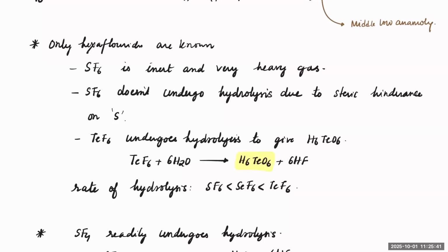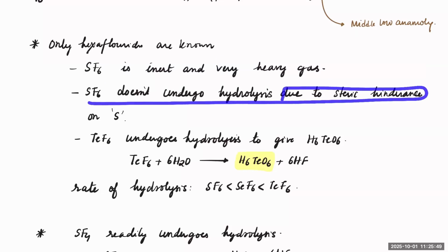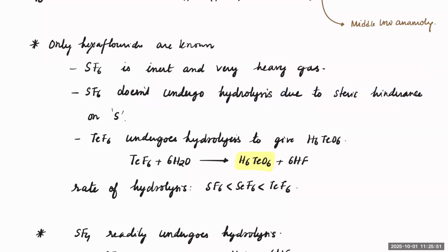Now, only hexafluorides are known to us. If you check SF6, it is inert and a very heavy gas, and SF6 does not undergo hydrolysis due to steric hindrance. TeF6 undergoes hydrolysis to give H6TeO6, which is telluric acid.